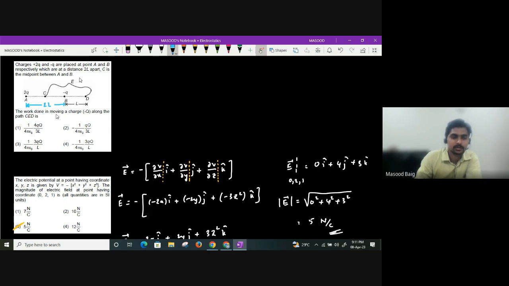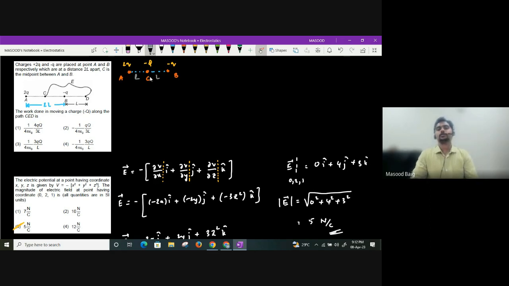What are they asking? Work done in moving a charge minus Q along the path C, E, D. Now, first things first, second thing second. So A, C, B. This is the original situation. Here you have 2Q. Here you have minus Q. Here you have minus Q. Clear, all of you? So what is the separation between these charges? Between A and B, the separation is clearly mentioned as 2L. And C is the midpoint, so this will be L and this will be L.